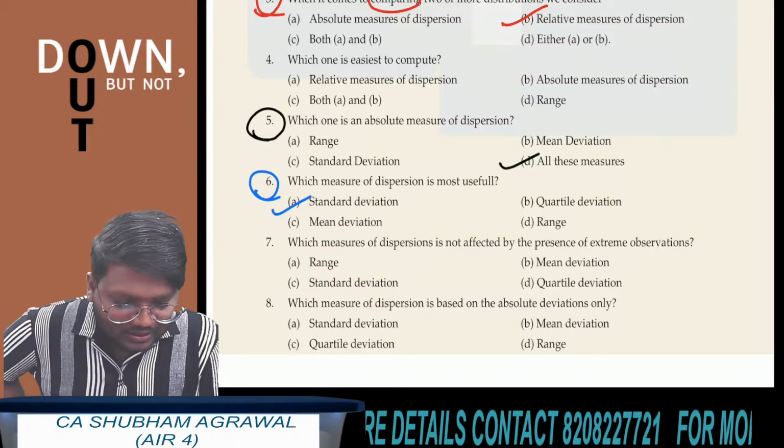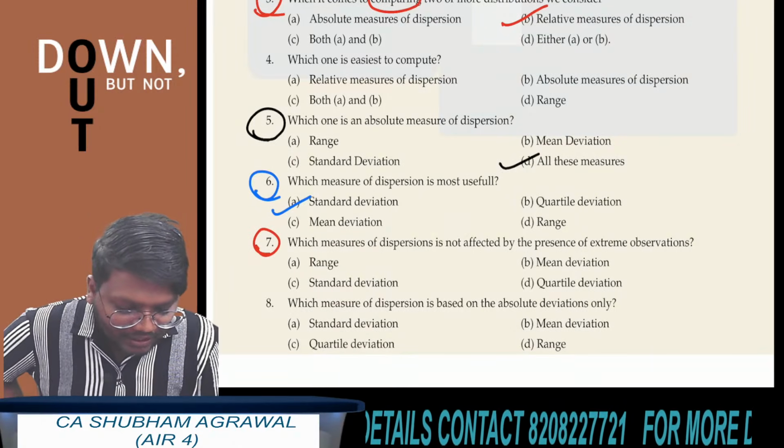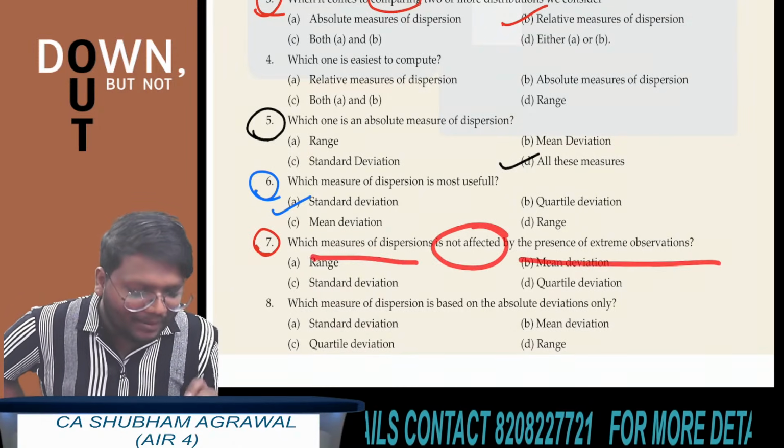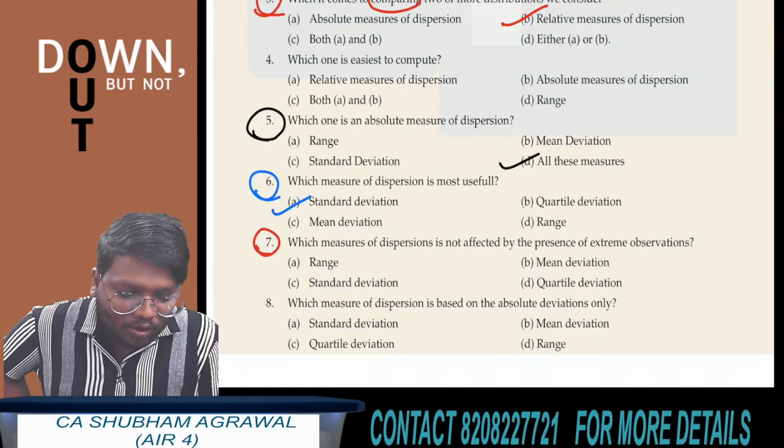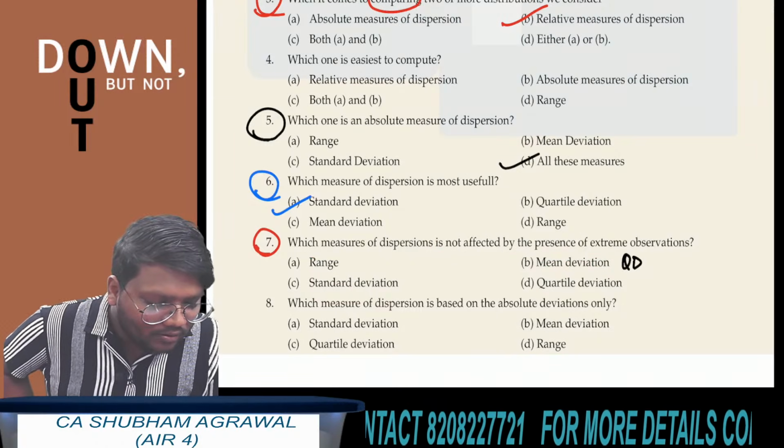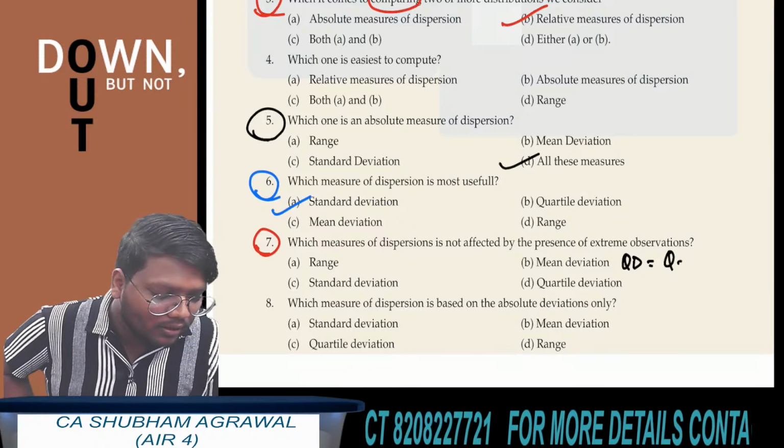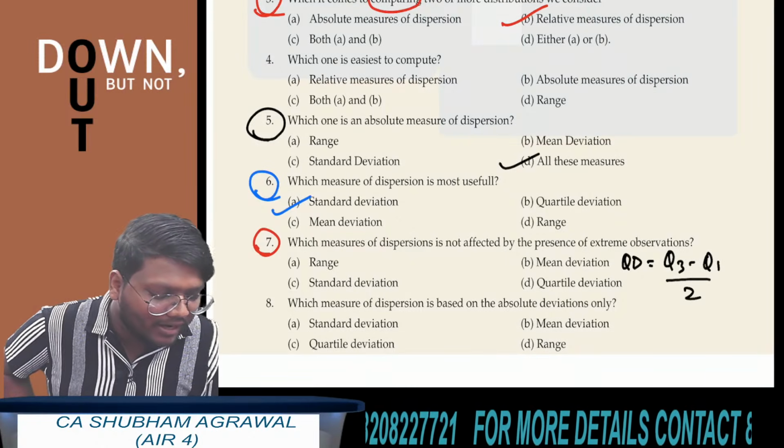Now, question number 7. Which measure of dispersion is not affected by the presence of extreme observations? Tell me, what is the formula for quartile deviation? Q3 minus Q1 divided by 2.